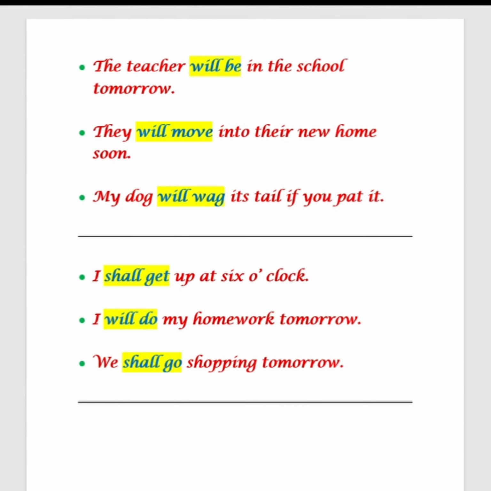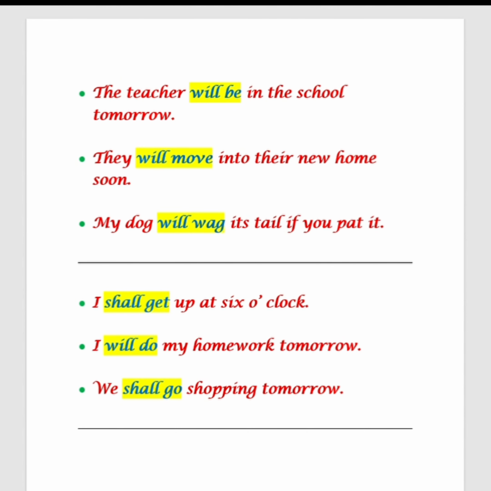Now, with most subjects, we use will plus verb to express the simple future tense. For example, the teacher will be in school tomorrow. They will move into their new home soon. My dog will wag its tail if you pat it. Now we use shall or will with the pronouns I and we. For example, I shall get up at 6 o'clock. I will do my homework tomorrow. We shall go shopping tomorrow.